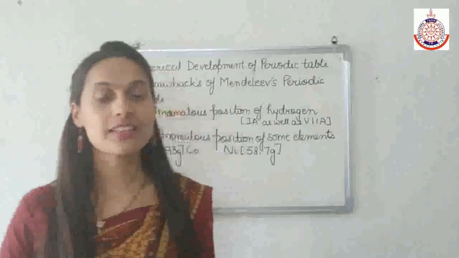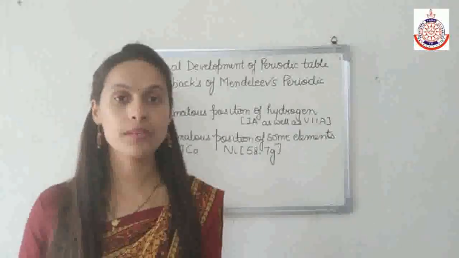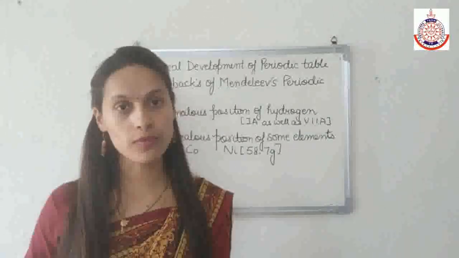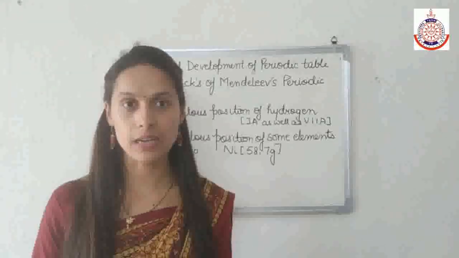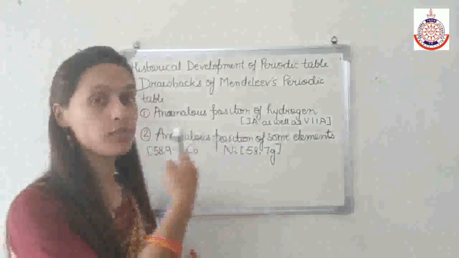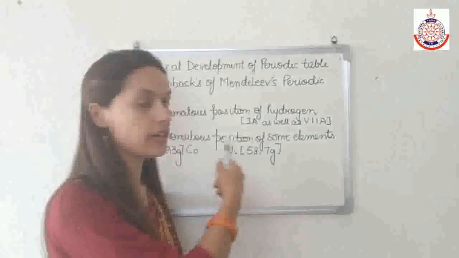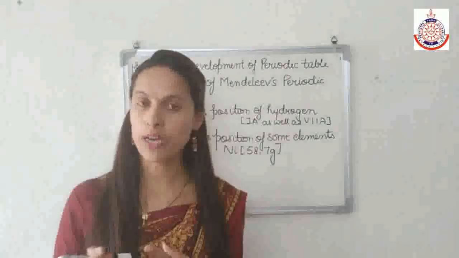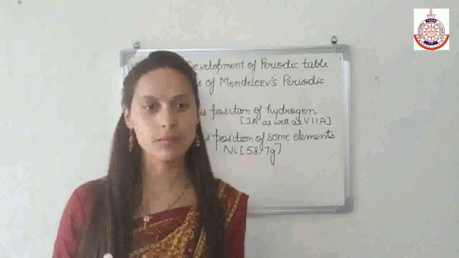So if we arrange the different elements in the increasing order of the atomic weight, then how will cobalt come first before the nickel, because it has to come after nickel and it comes before nickel. Its atomic weight is 58.93 and here its atomic weight is 58.7. So this is our second drawback or second demerit.